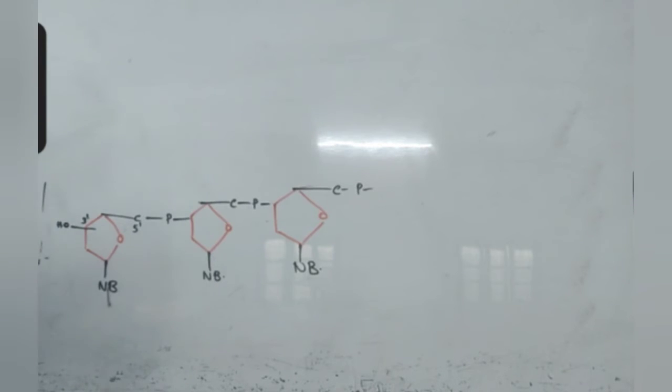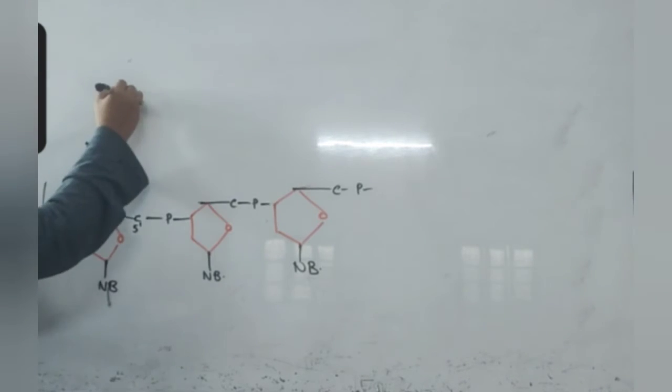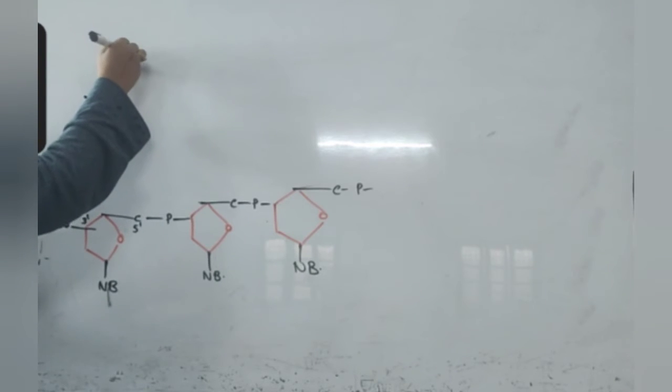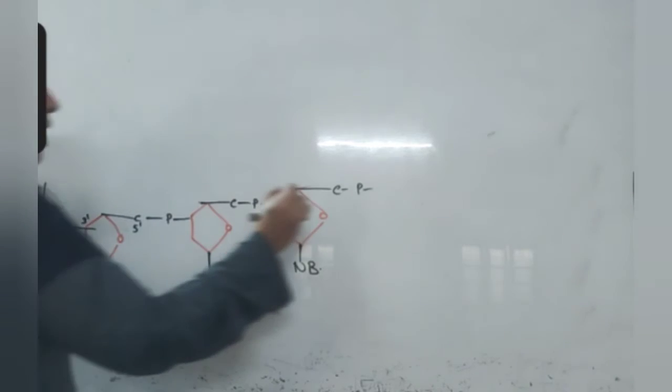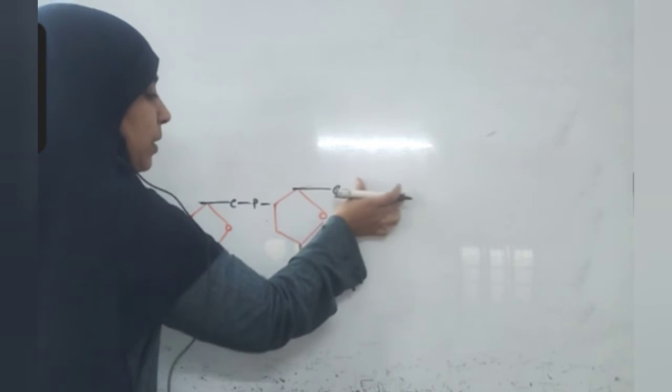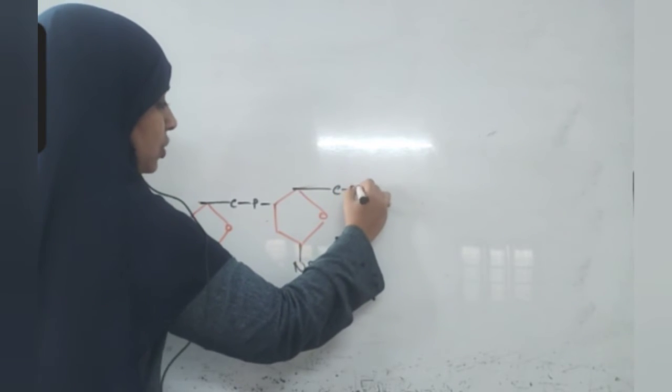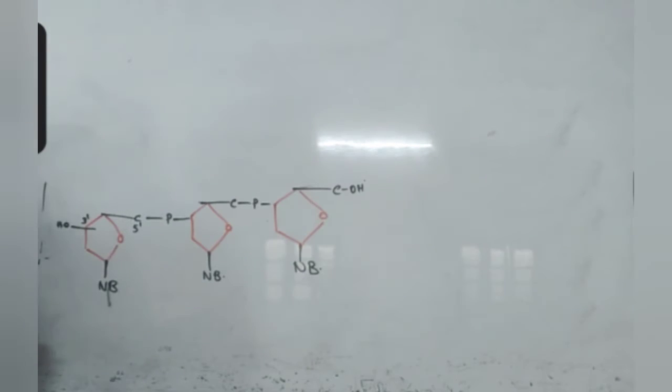DNA molecule is not made up of a single chain. Two chains run. Before we understand that, we'll understand what is 3 prime position and 5 prime position. Here this hydroxyl is open. Here this hydroxyl is open.